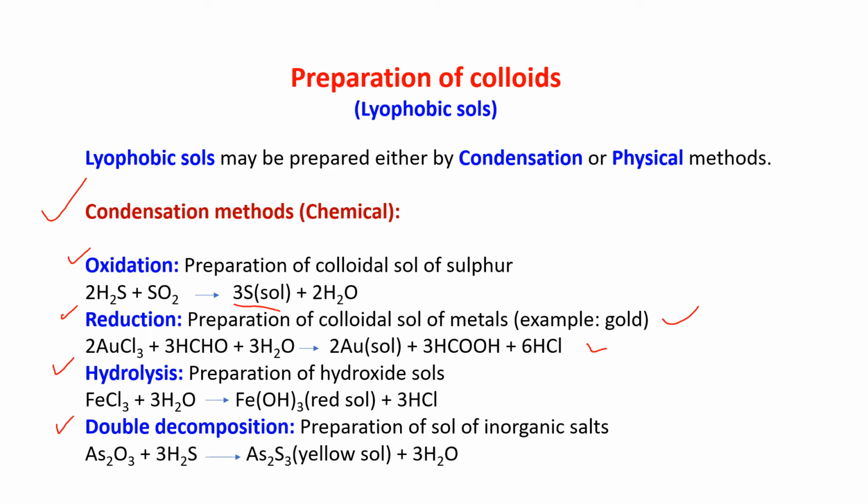Ferric chloride, when reacted with water, gives you iron 3 hydroxide, that is a red sol, ferric hydroxide. And double decomposition, that's the preparation of sols of inorganic salts. Suppose you want to make As2S3, a yellow sol, then this is the reaction. This is a double decomposition reaction.